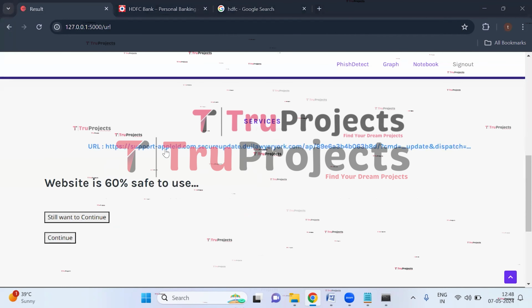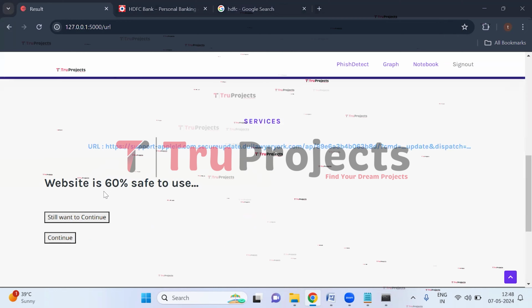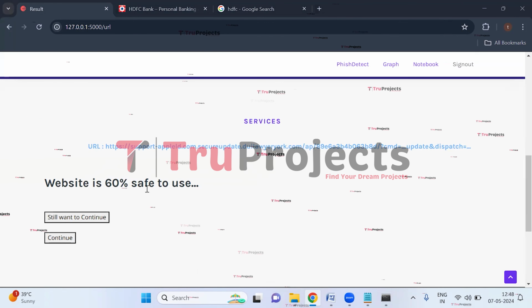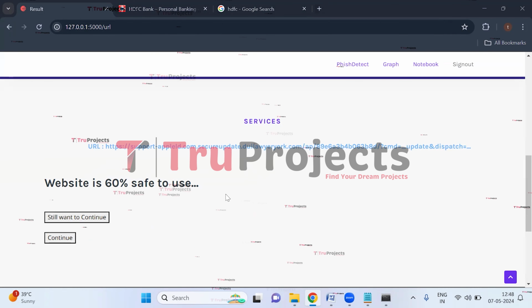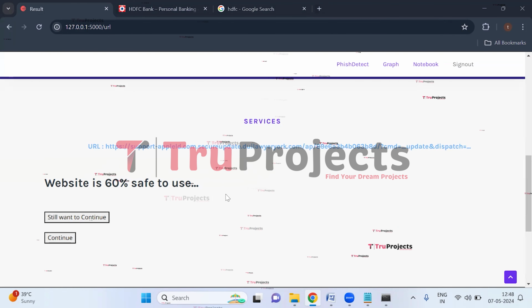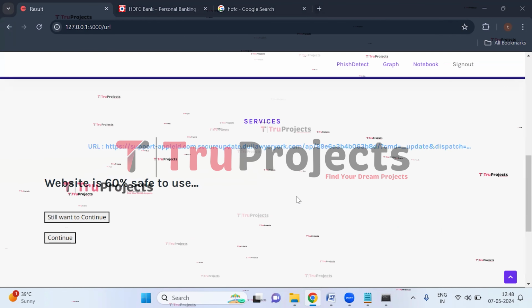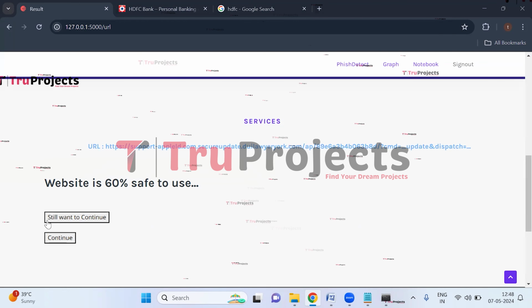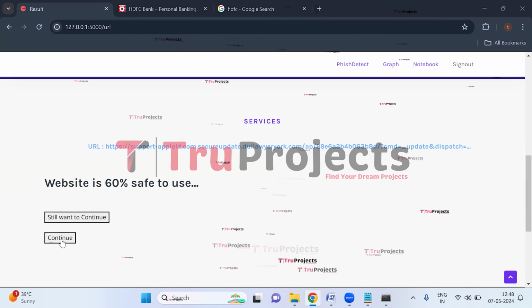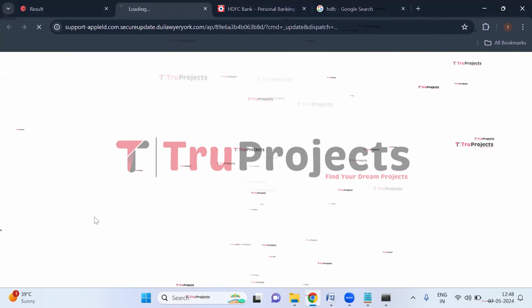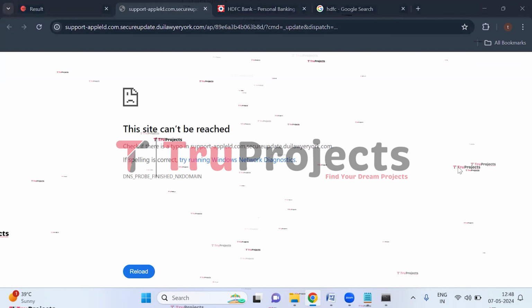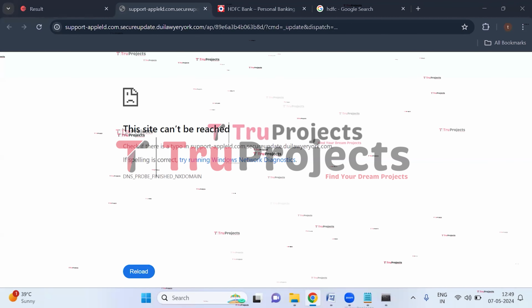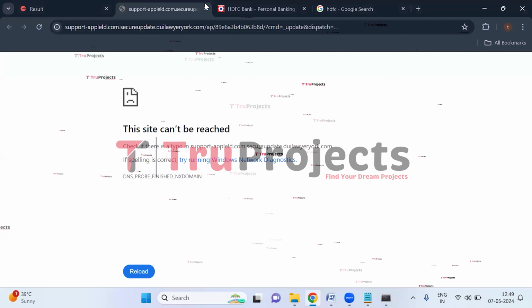So this is the entered URL and here we can see website is 60% safe to use. So it is a legitimate website and users can use this website because it is secure. So if we want to use this website, we just need to click on still want to continue or continue and we will be redirected to the website directly. So click on still want to continue. So the site can't be reached.